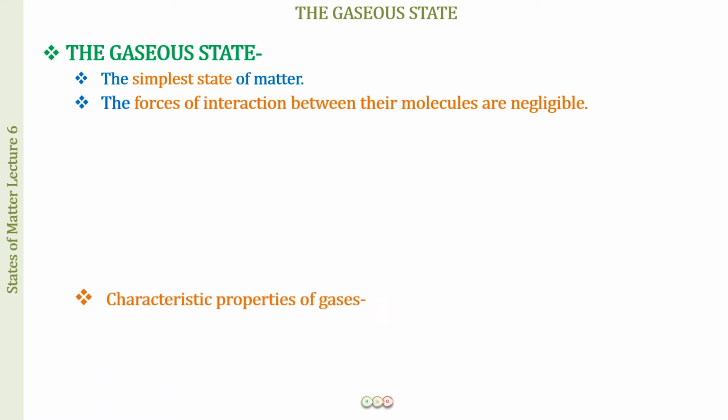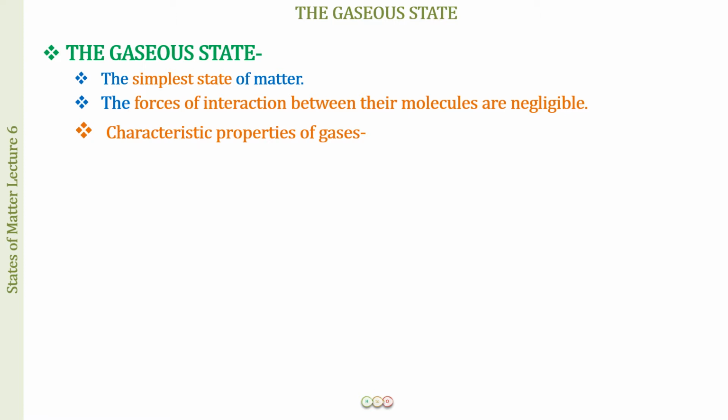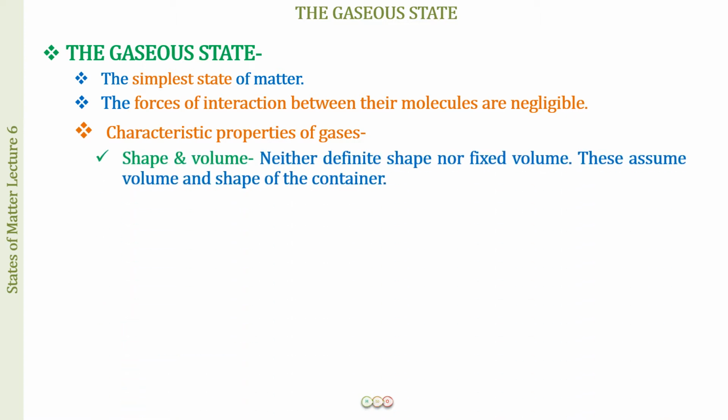Now quickly let us see the characteristic properties of the gases, which you already know. It is just a brief recap with some important things that I would like to discuss with you. The first property is that gases neither have a definite shape nor a fixed volume, because the forces of interaction between the molecules are negligible. The molecules are far away from each other, so how is a gas going to have a definite shape or a fixed volume? Gases assume the volume and the shape of the container.